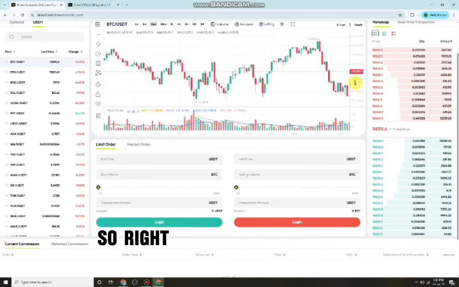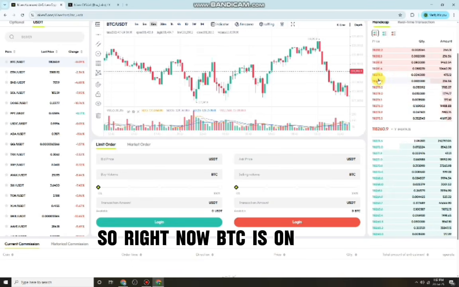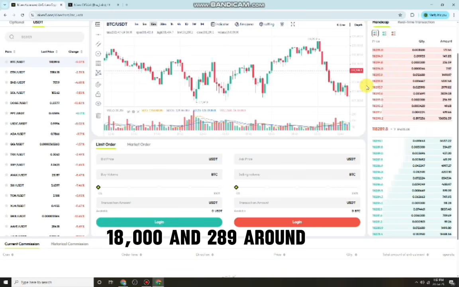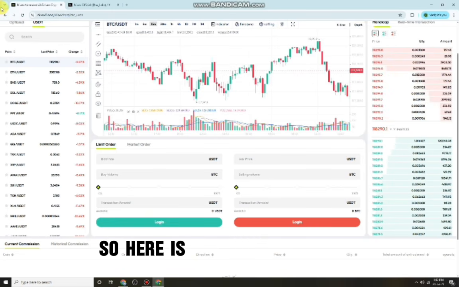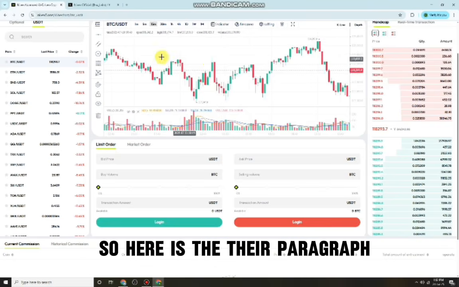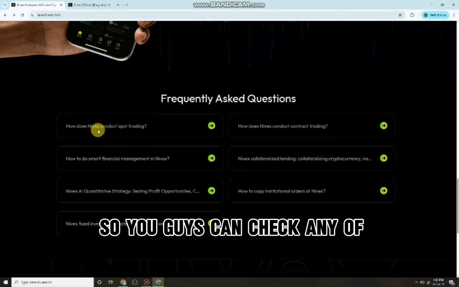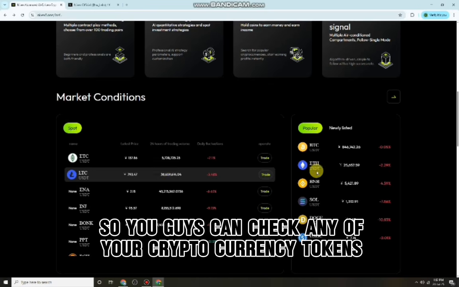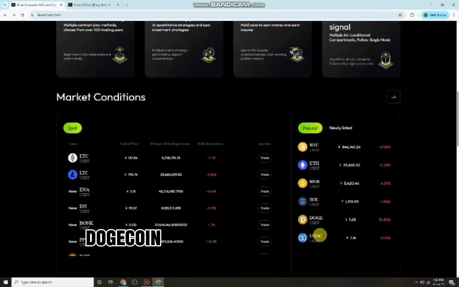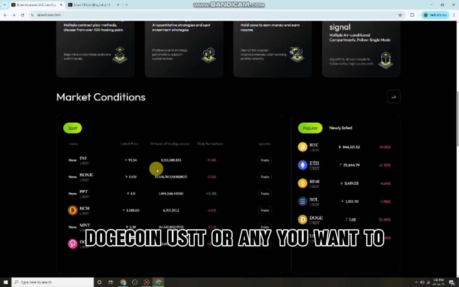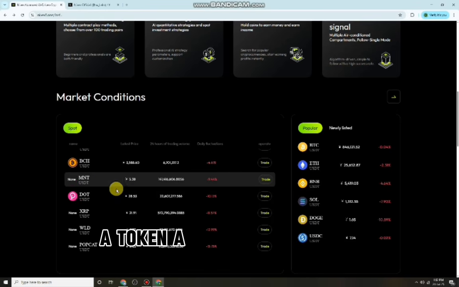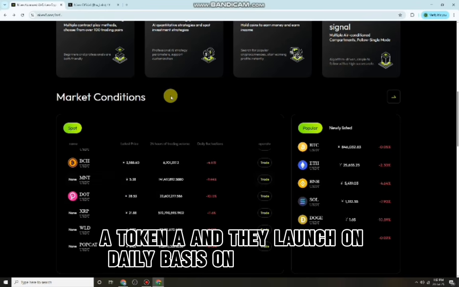Right now BTC is at around 118,289. You can check any of your cryptocurrency tokens like BNB, Sol, Dogecoin, USDT, or any you want to buy. Here is every single token they launch on a daily basis on this exchange.